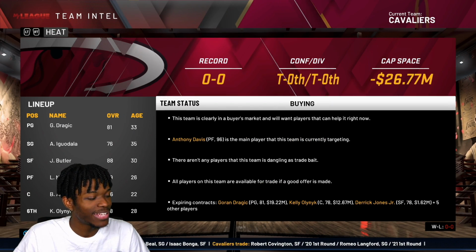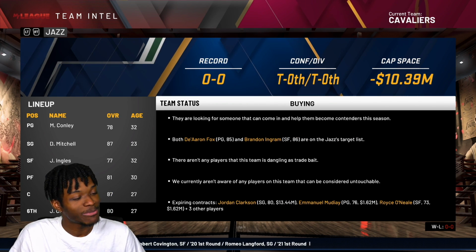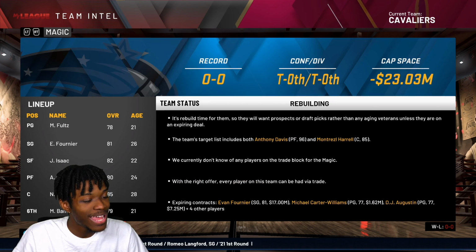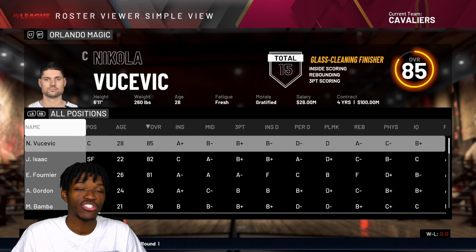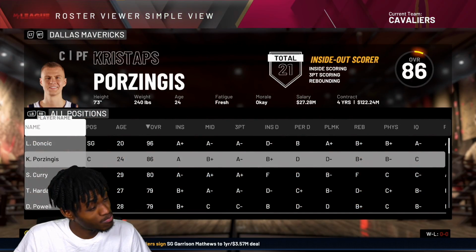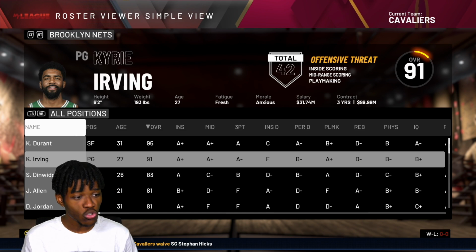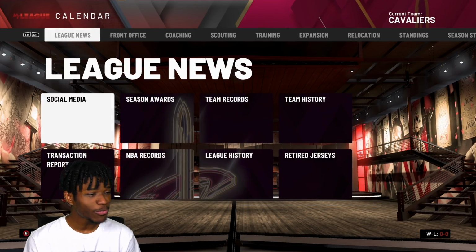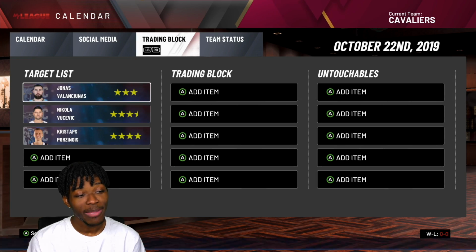But there's a couple guys I immediately had in mind. Bam Adebayo is not one of them, so I know a lot of y'all expected me to trade for Bam Adebayo. But no, he's not. Vucevic would work perfectly. Now, we may struggle defensively. We'll have Vucevic as our center. Porzingis. I didn't mean to go to edit. Porzingis is probably going to be super hard to trade for, considering we already gave up that super valuable first-round pick. But I got 3 options here. Some of them, of course, better than others. And Valanciunas has the least amount of value out of them.